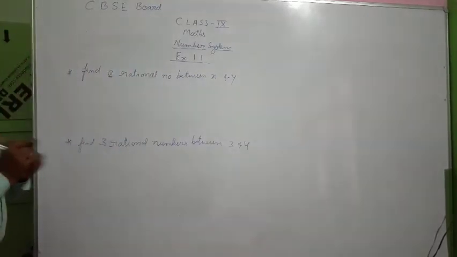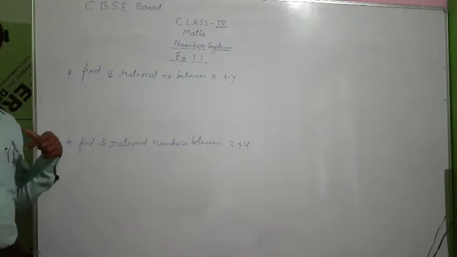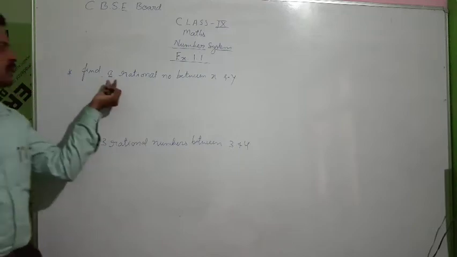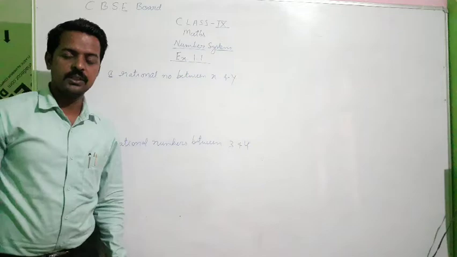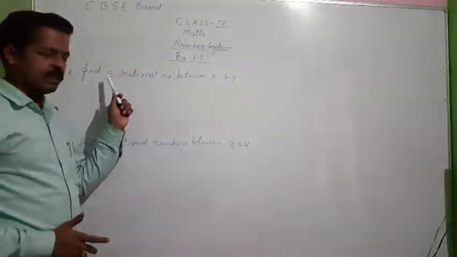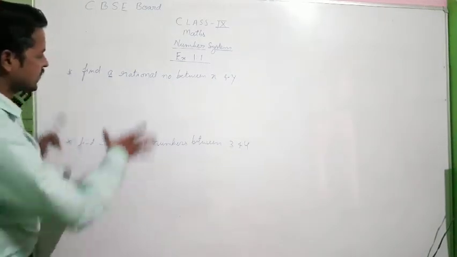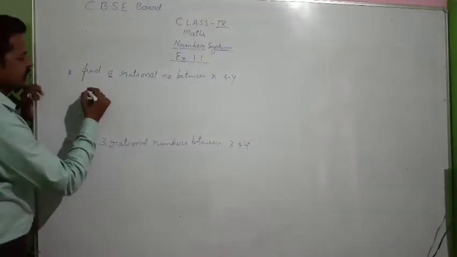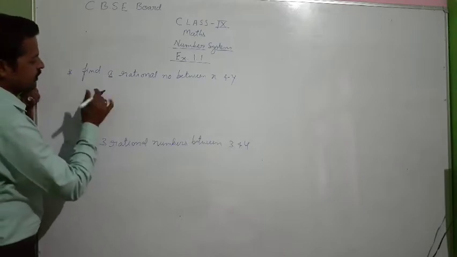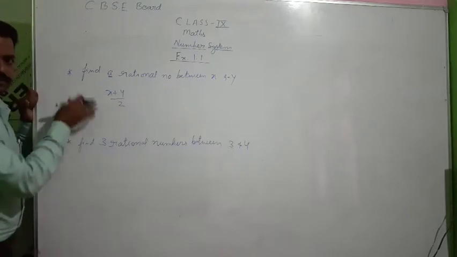Okay. Now, if you get a question like this, focus on word A and 3. Here, very simple question: find a rational number between x and y, which you have studied in class 8. I hope you remember. To solve this question, we have used the formula (x plus y) upon 2. So a rational number is equal to (x plus y) upon 2. Using this formula, you can find out the number.